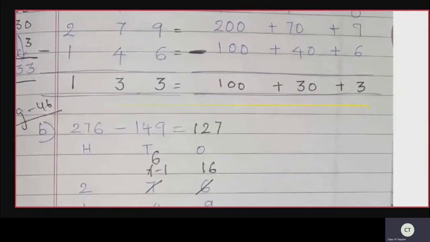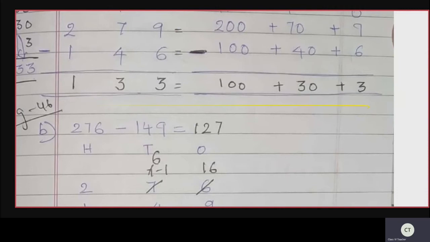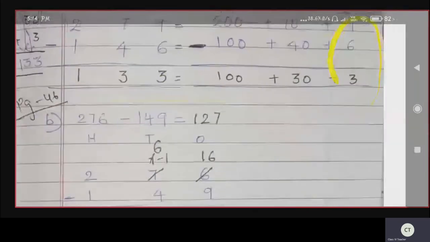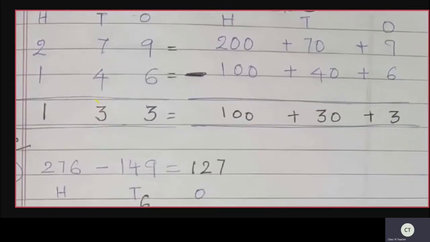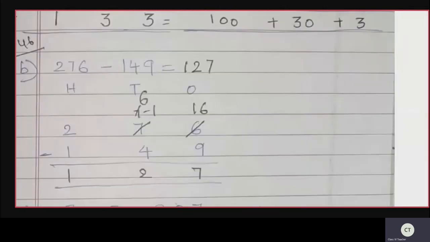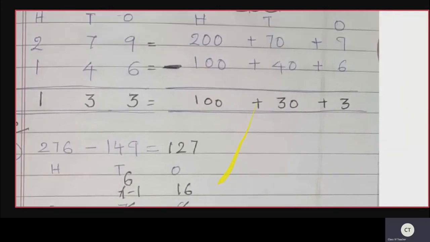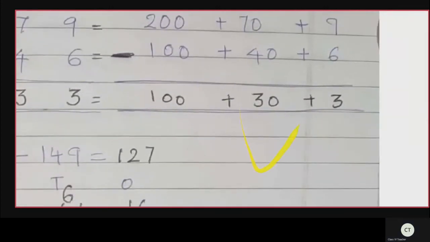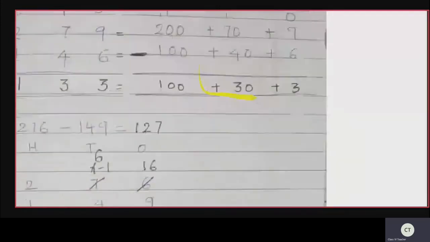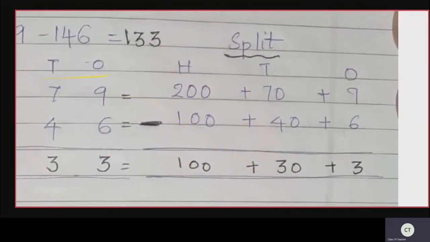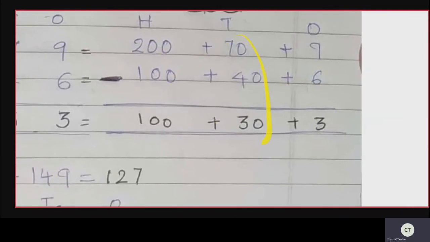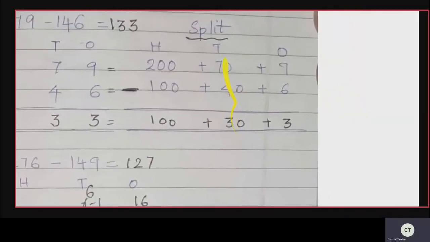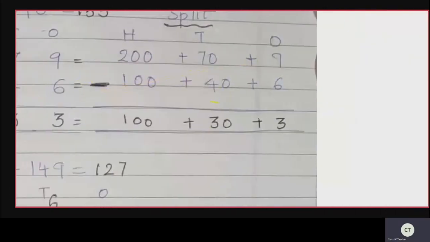We are doing subtraction here. Here the symbols are plus, but we have to do subtraction. The symbol is plus on the top, and the same symbol we have to keep. But what is the operation we are doing here? We are doing subtraction. Now on the tens side, 70 minus 40. So 70 minus 40 is how much? 70 minus 40 is 30. Yes, done. Tens side over.